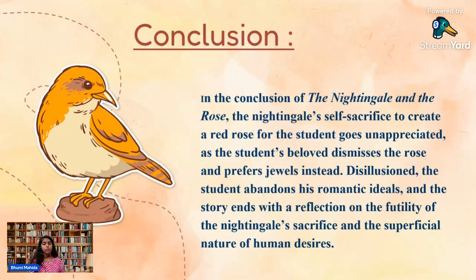Okay, now let's conclude our story. In the conclusion of The Nightingale and the Rose, the Nightingale's self-sacrifice to create a red rose for the student was unappreciated, as the student's beloved dismissed the rose and preferred jewels instead. Disillusioned, the student abandons his romantic ideals, and the story ends with a reflection on the futility of the Nightingale's sacrifice and the superficial nature of human desires.